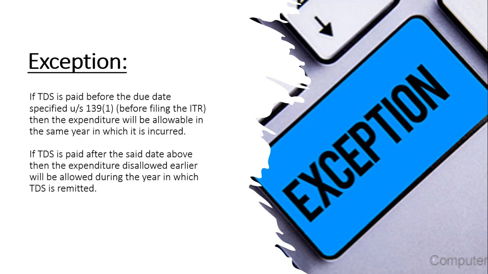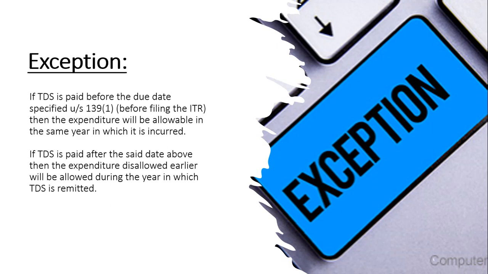Even if TDS is not deducted at the time of paying, at a later point of time, if you deduct the TDS and make the payment to the government account before the filing due date under Section 139(1), then also the expenditure will be allowed by the assessing officer. What if we did not remit the TDS amounts to the government account even before the due date specified under 139(1)? Then the expenditure will be disallowed. However, whenever we make the TDS payment, in that year we will get the allowance of the disallowed expenditure.